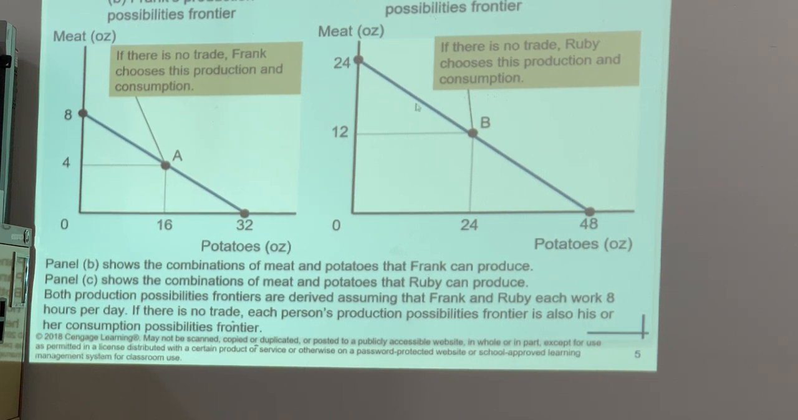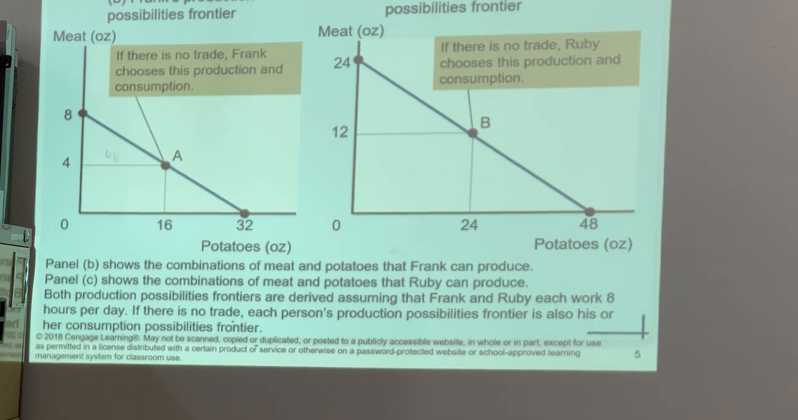Her production possibility frontier is here, and we can see that Ruby can consume anywhere on this line, from here to here. If Ruby chooses this point, it means she is going to consume 24 ounces of meat and 0 ounces of potatoes, and similarly 48 ounces of potatoes and 0 ounces of meat. If she chooses somewhere between these two points, let's assume she chooses this point here.